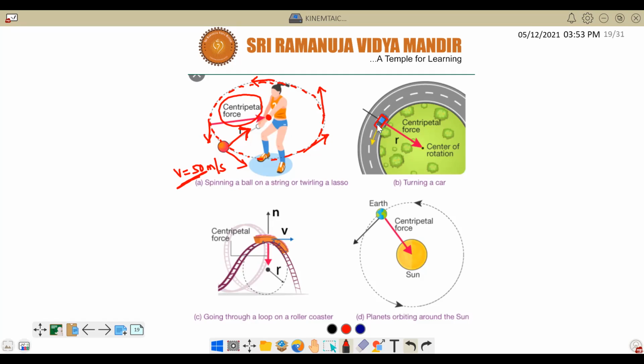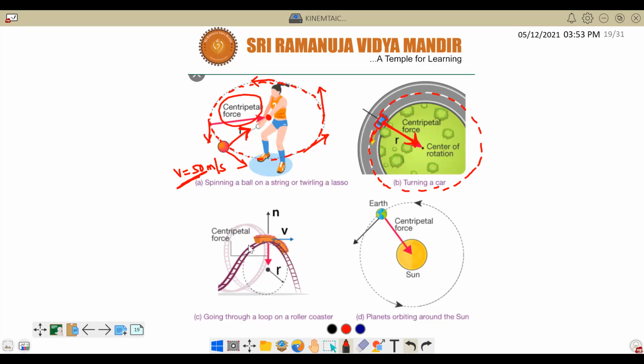Now suppose this car is going like this in a circular path. Because it is changing its direction, it will have acceleration. And if you multiply with mass m, that is called centripetal force.